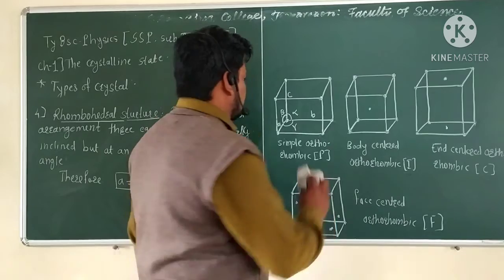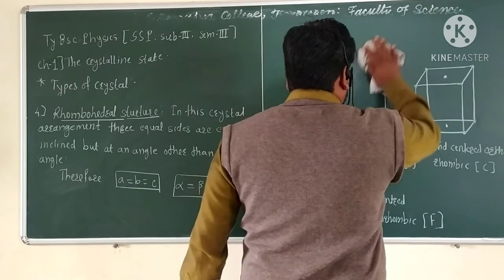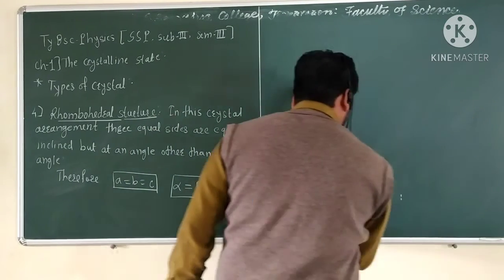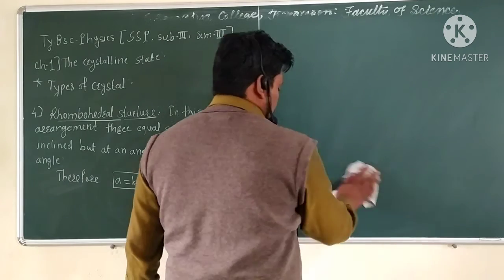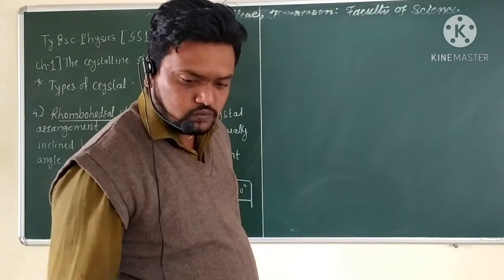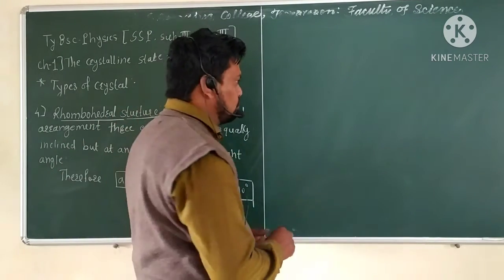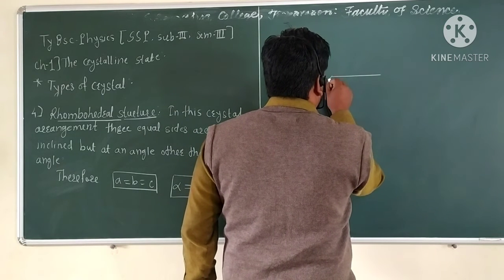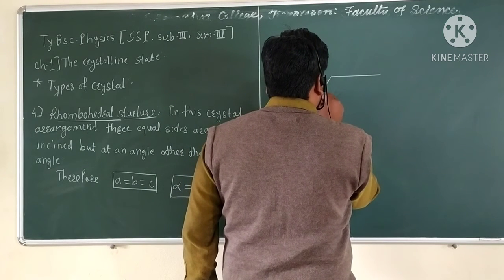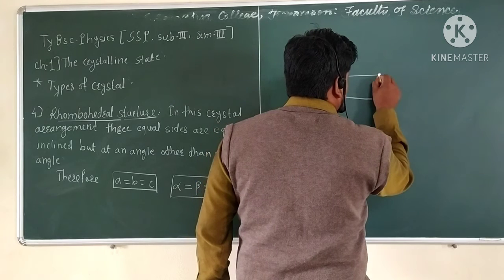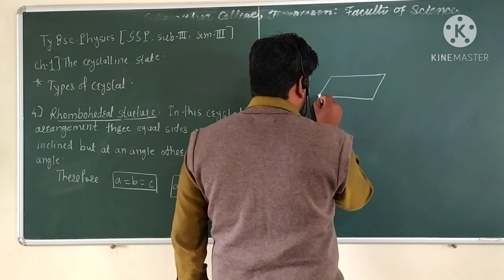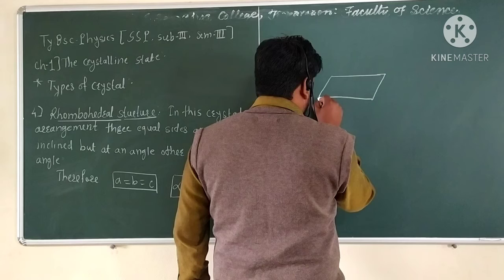structure. So for the given information, three sides are equal and equally inclined. So for example, in this structure, the sides are equal in length and equally inclined.